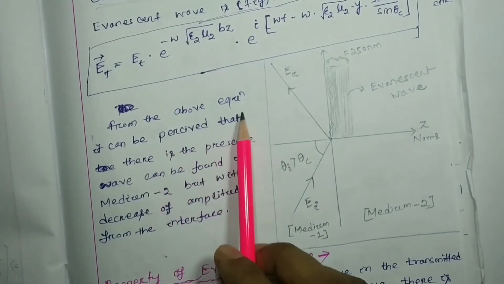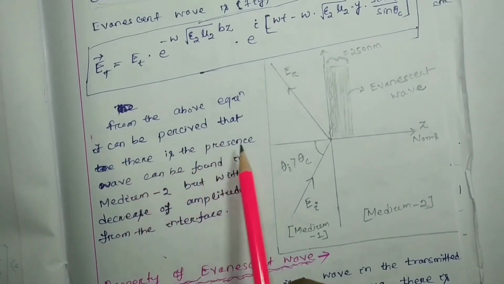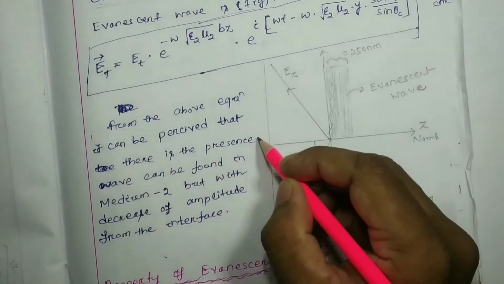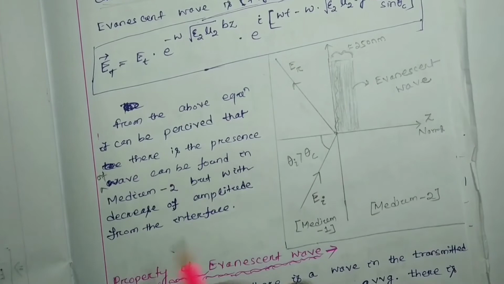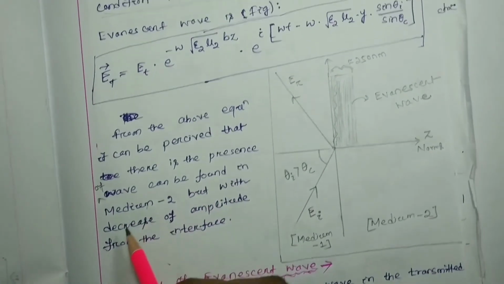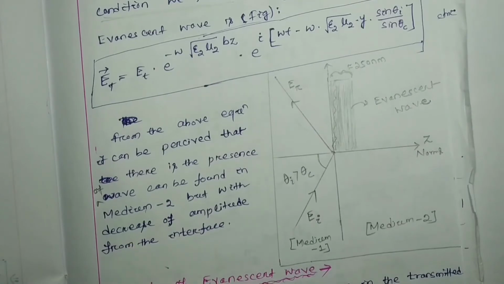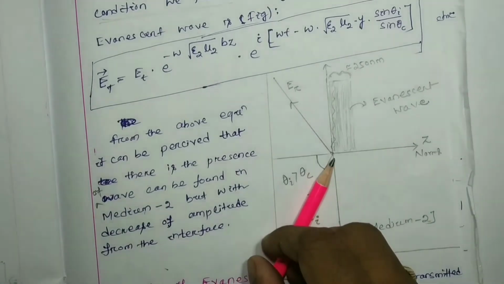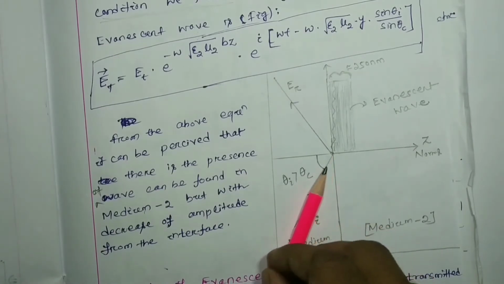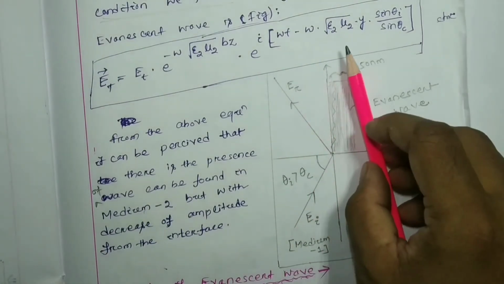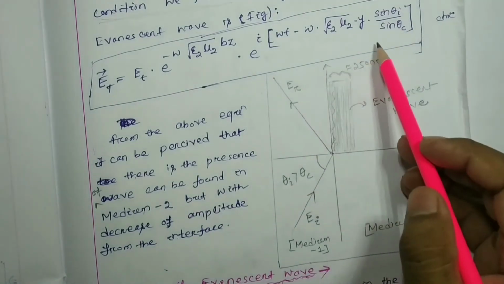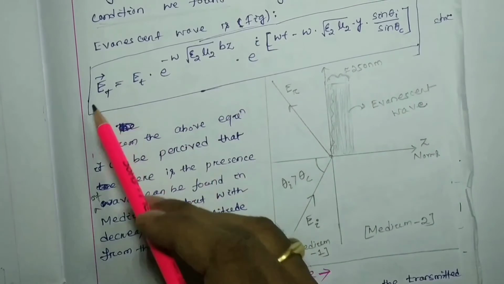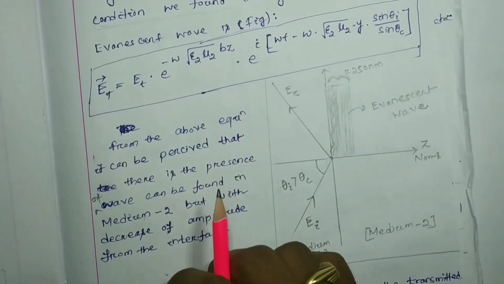From the above equation, it can be perceived that the presence of wave can be found in medium 2. Total internal reflection says that whatever incident wave falls on the interface, there is no transmitted or refracted wave in medium 2, but with the mathematical derivation, at the end we found a transmitted wave for the case of total internal reflection.